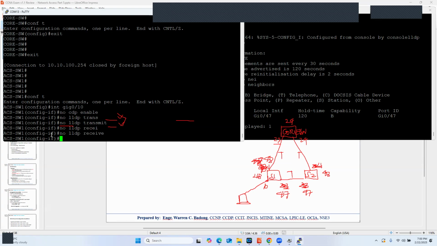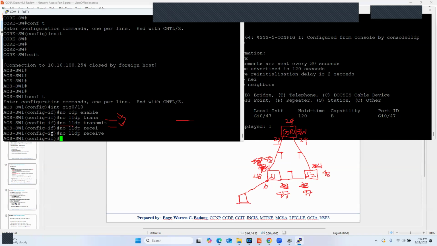Okay, so no cdp enable will disable both. It will prevent your switch from sending CDP packets and of course receiving CDP packets. All right.